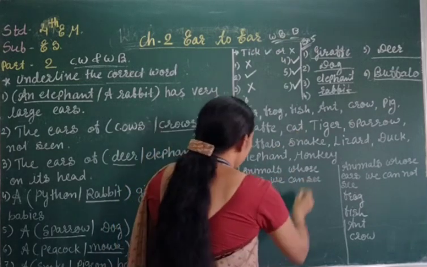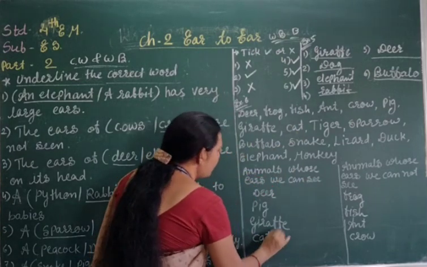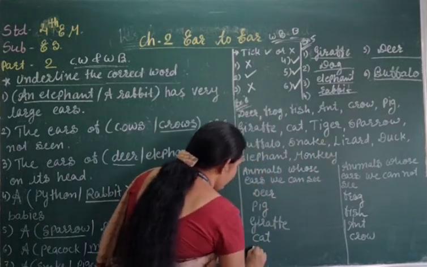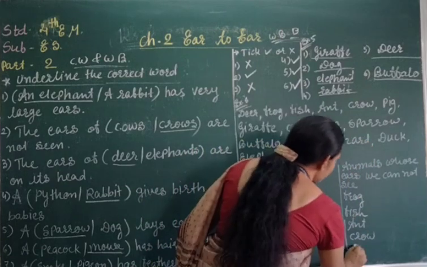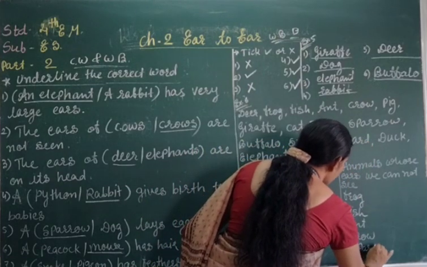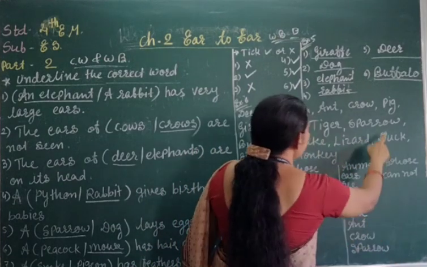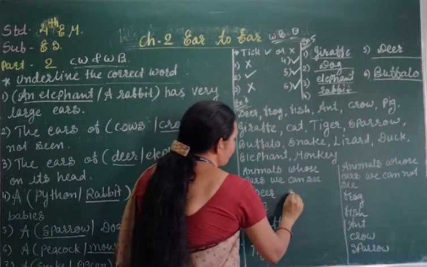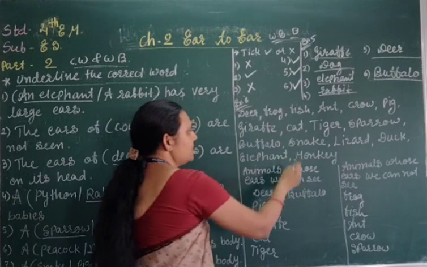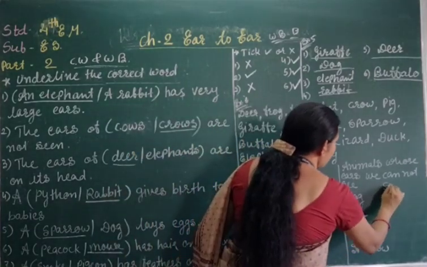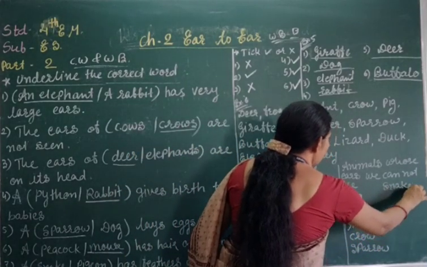right? Cat also has an ear. Tiger also has an ear. Sparrow doesn't have an ear, so we have to write it here. Then buffalo has an ear, right? Snake doesn't have an ear, right?